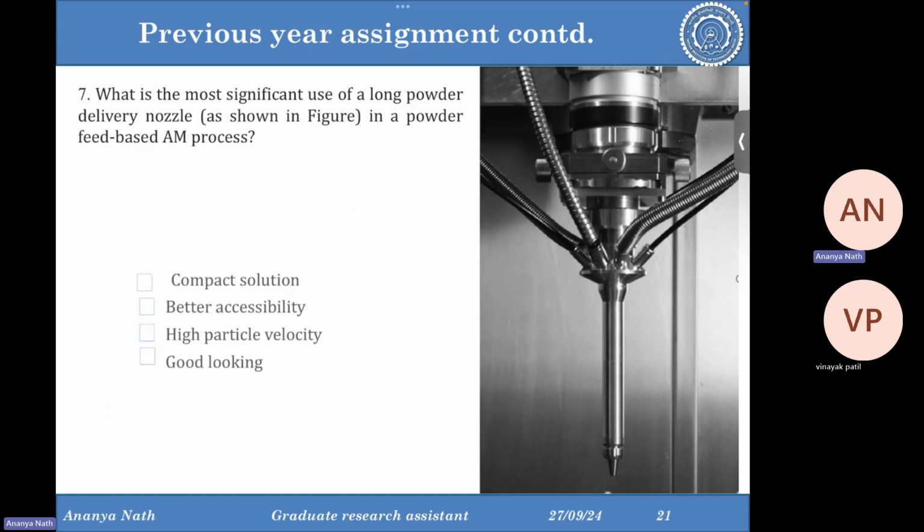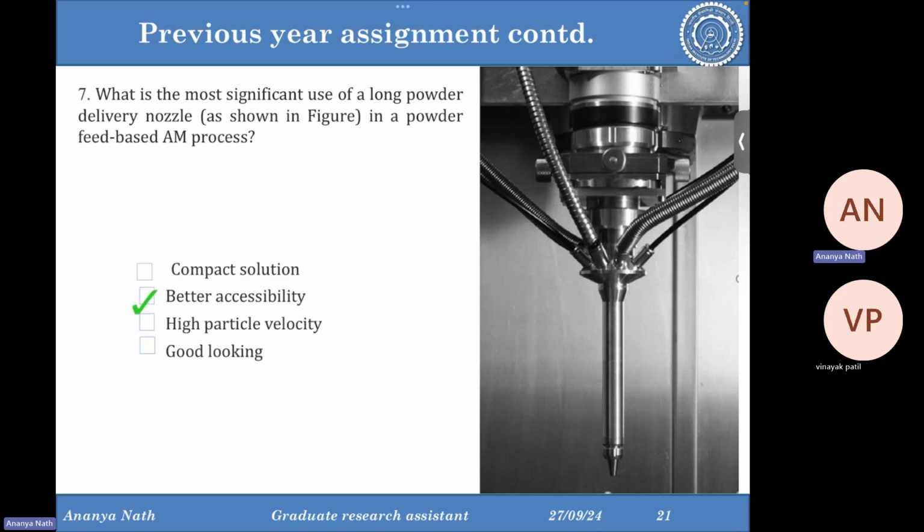What is the most significant use of a long powder delivery nozzle in powder feed based AM? Better accessibility. So obviously, if you are printing something with complex shape and geometry like a lattice structure, then your long head will be easily accessible to go inside a unit cell and print the lattice inside, or can go inside an internal hole and print something there.